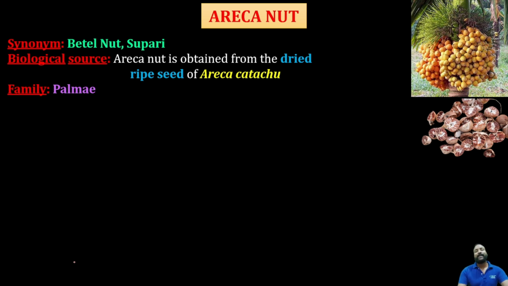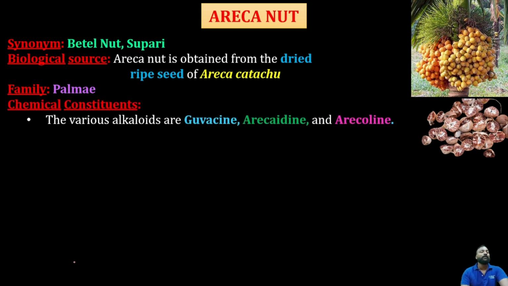Coming to the synonyms of areca nut, they are supari and betel nut. The biological source of areca nut is Areca catechu. It is the dried ripened seed of Areca catechu, belonging to the family Palmae.